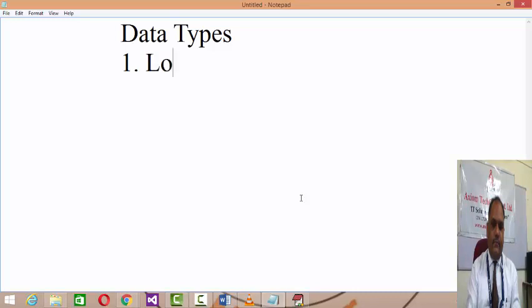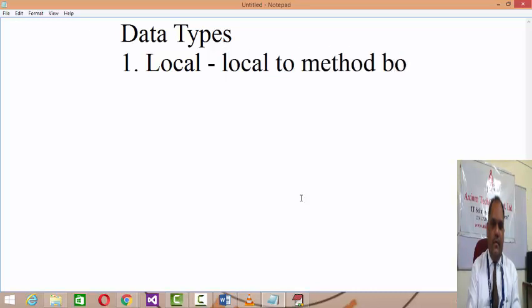One is local, which is local to the method body, that is called the local type of data, which has a scope inside a method body, whether it's a main method or a local method.